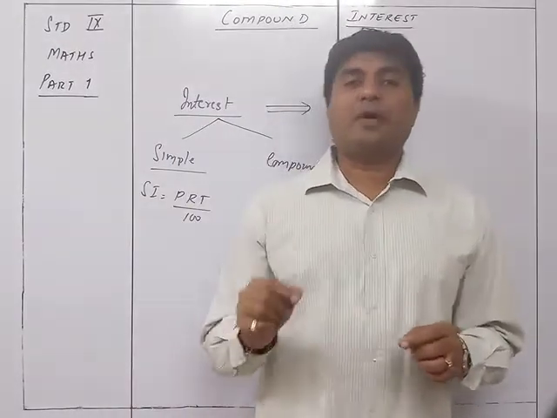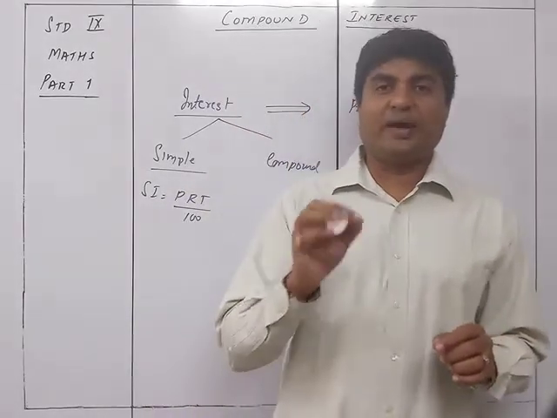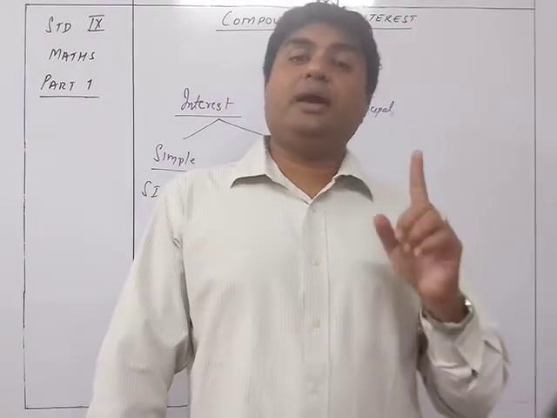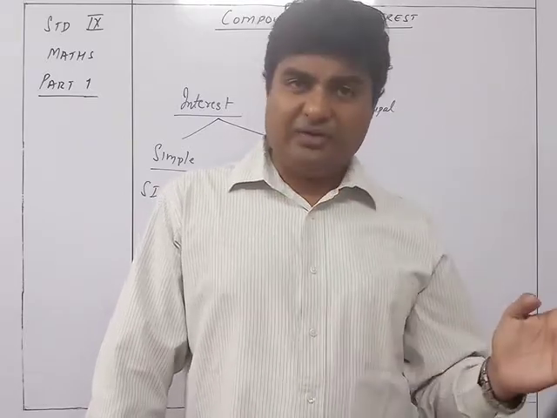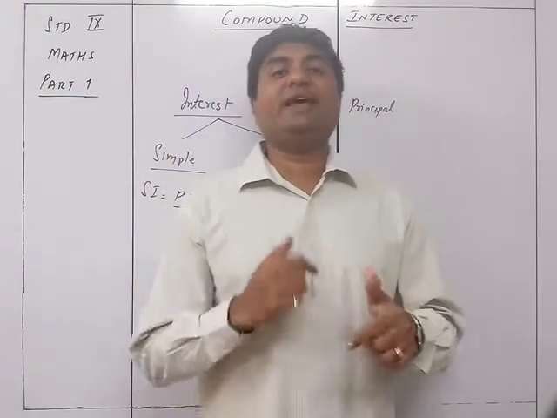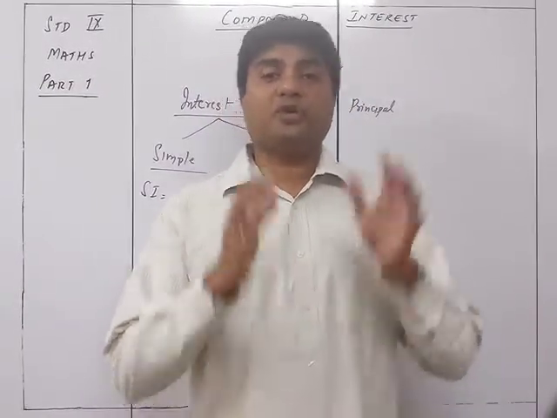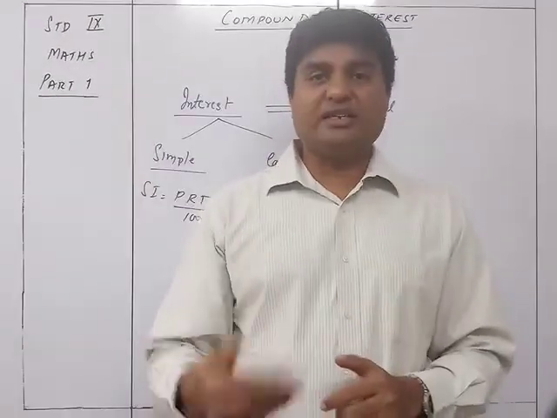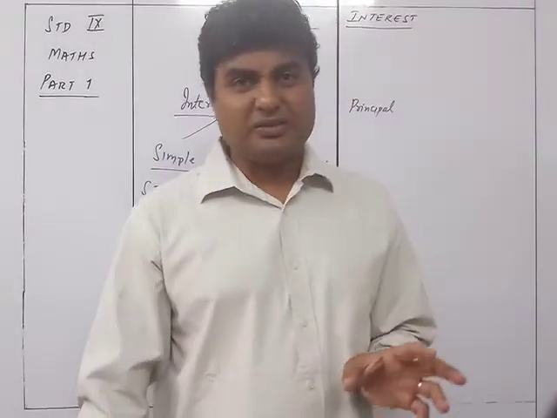If the interest is compounded annually, that means the interest you are going to get is yearly. So that's why your principal is going to change yearly. If the interest is given semi-annually, then the rate of interest becomes half, but your principal is going to be changing every 6 months. That's why you will be calculating the simple interest for 6 months, change the principal, again for another 6 months, then again change the principal, then again 6 months. Like this, you are going to do every 6 months, 6 monthly.